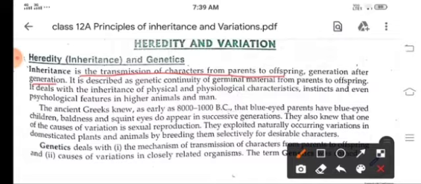So it is described as genetic continuity of germinal material from parents to offspring. It is seen with physical and physiological characters, instincts, and even psychological features in higher man and animals.